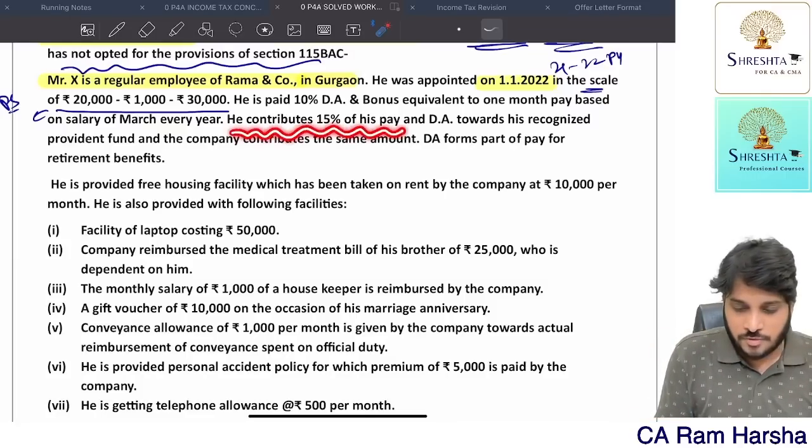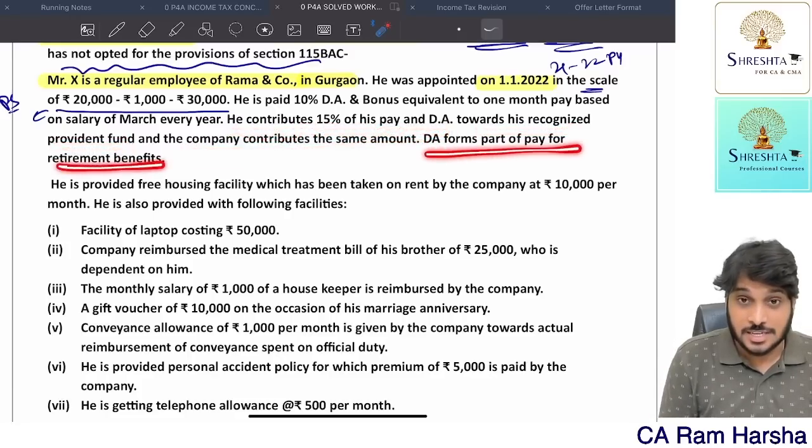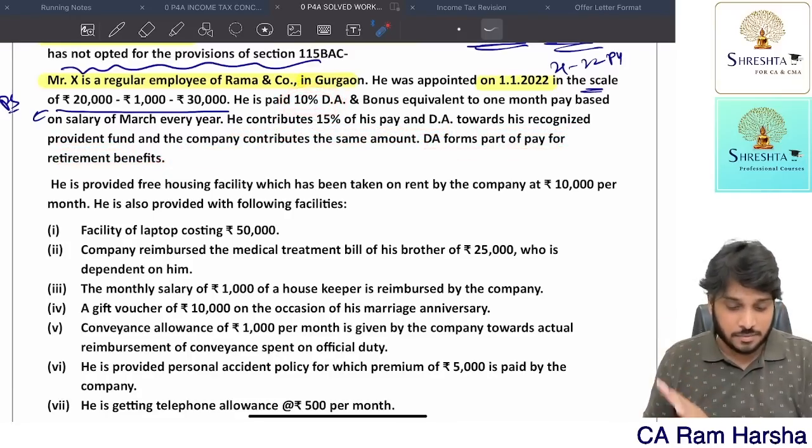He contributes 50% of his pay and DA towards RPF. Company also contributed the same amount. And see, DA is forming part of the retirement. Oh, very good. So 10% DA he is getting, that is for retirement benefit.